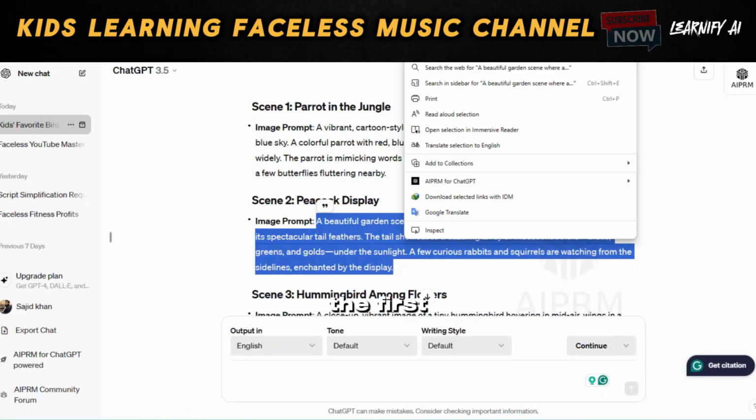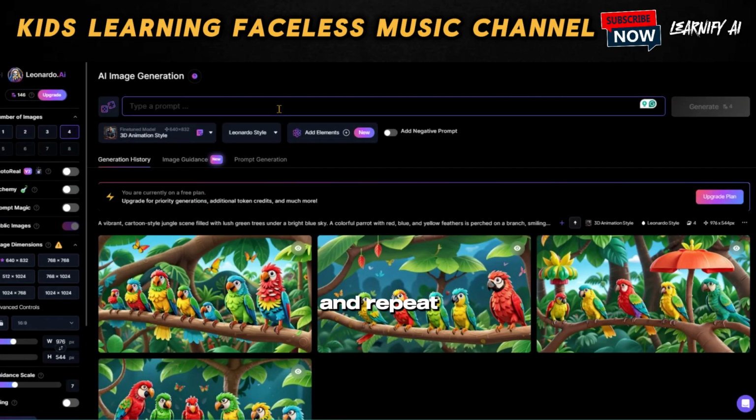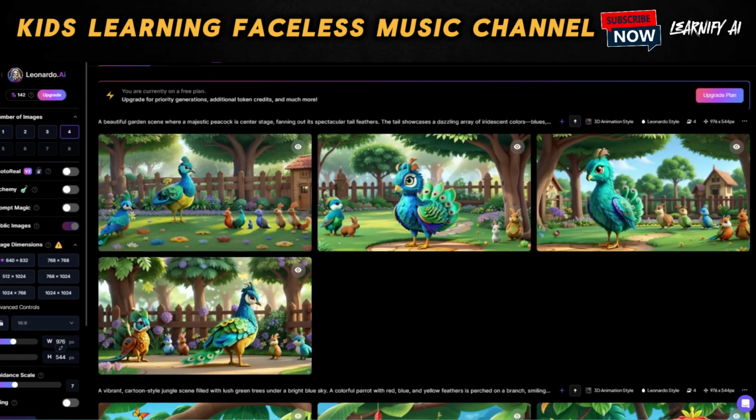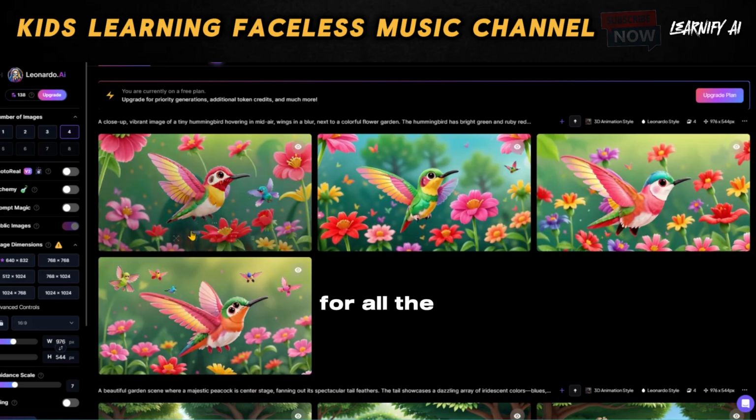After generating the first image, copy the prompt for the second scene and repeat the process to generate and download images for this scene to your device. Continue this method to create images for all the prompts.